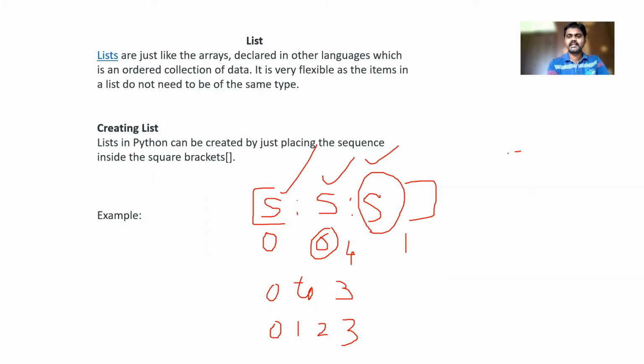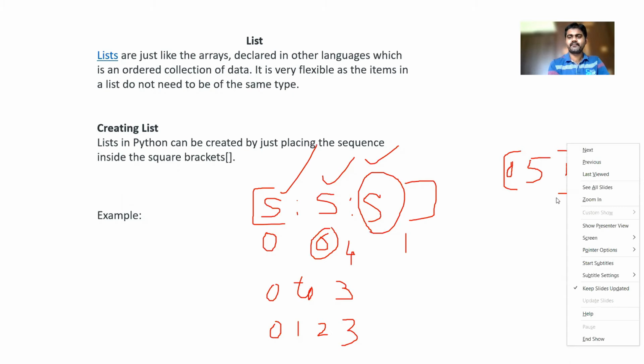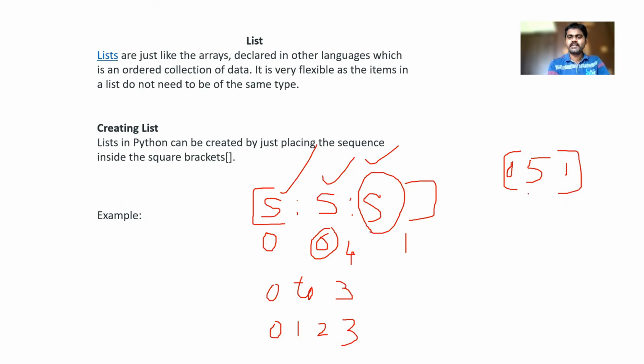By default, if they provide only stop, then start is 0 by default and step is 1 by default. And 5 means we take from 0 to 4, because 5 will be excluded.